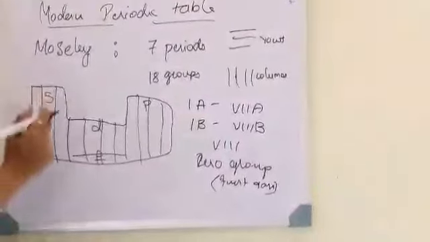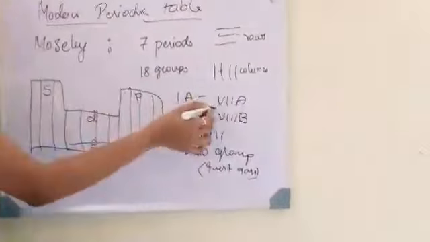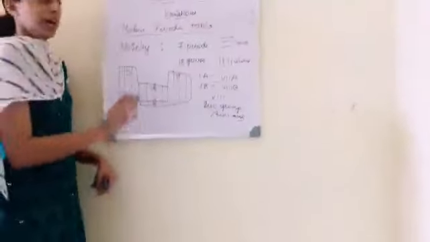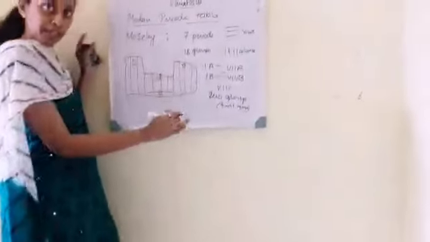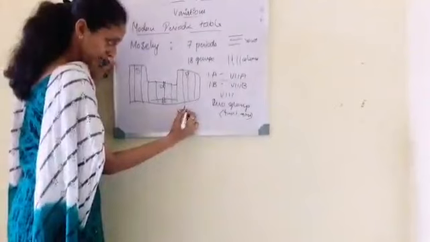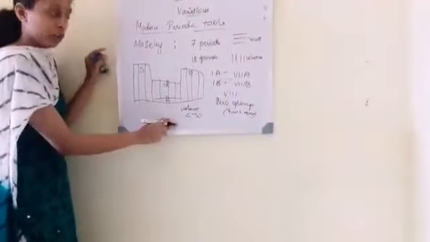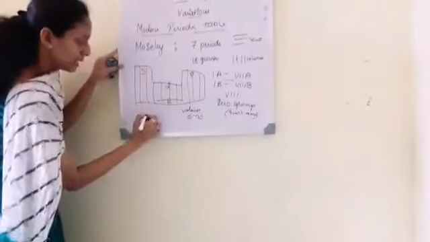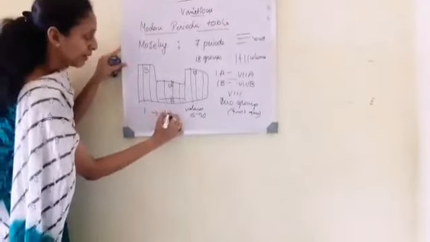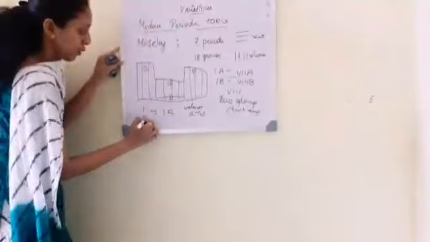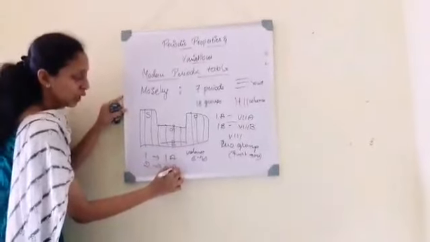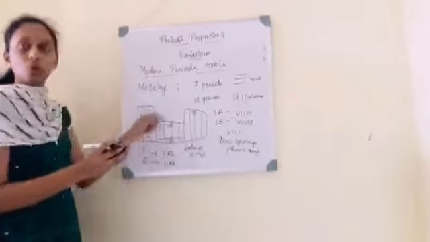The 0 group elements are nothing but inert gases. Now how will you give the number to the groups? Based on its electronic configuration and its valence electrons. If it has 1 valence electron, it will be given as 1A. If it has 2 valence electrons, it will be given as 2A. It goes on like that.